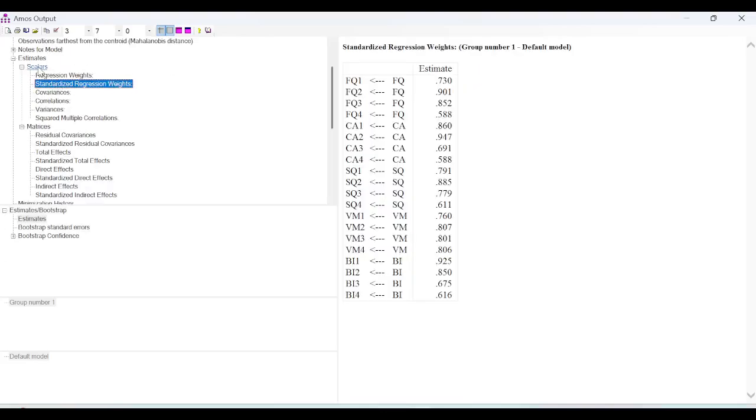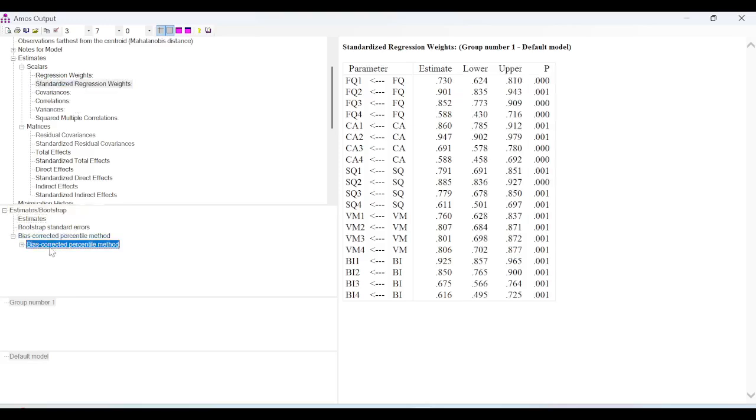So now under scalars I had to click standardized regression weights, and then I have the bootstrap confidence bias corrected percentile method standardized regression weights.